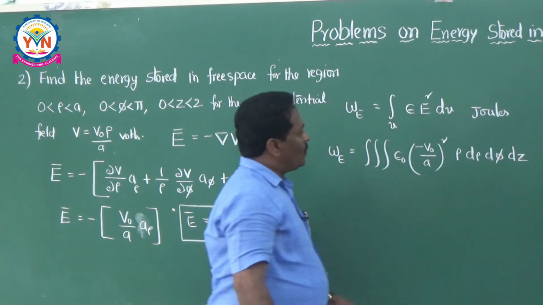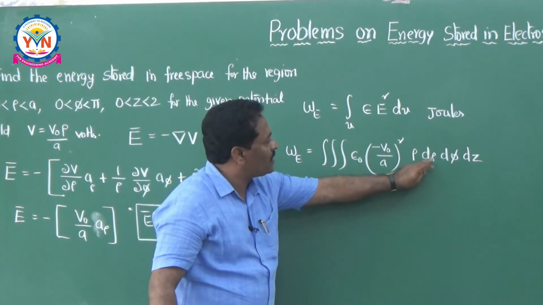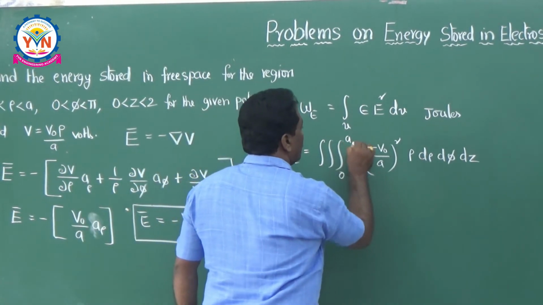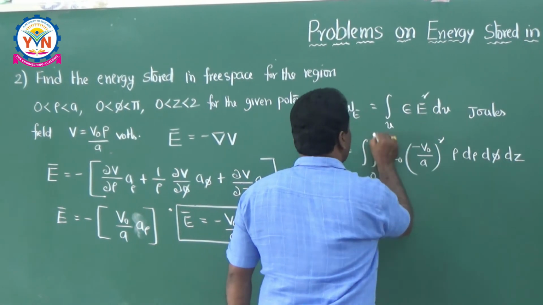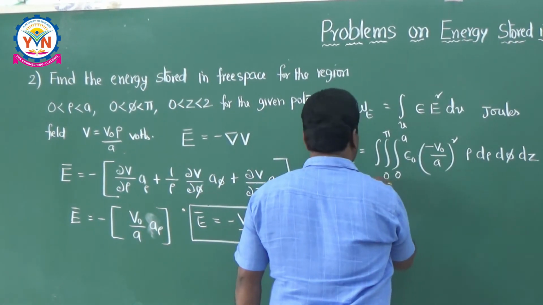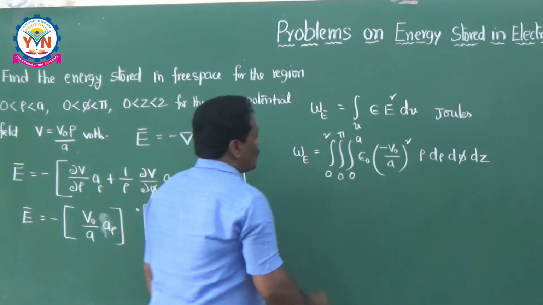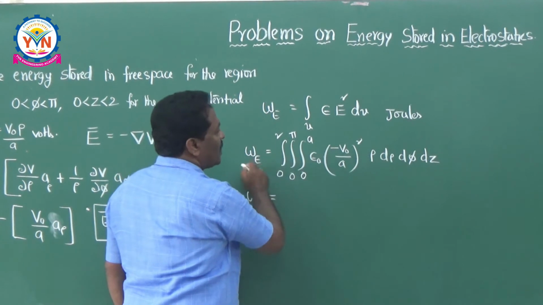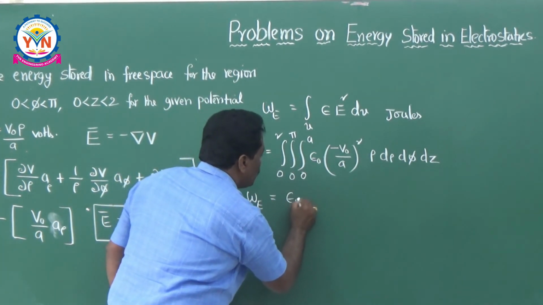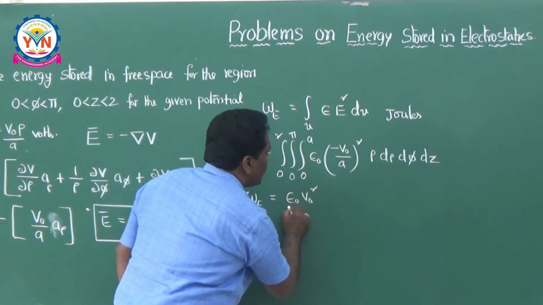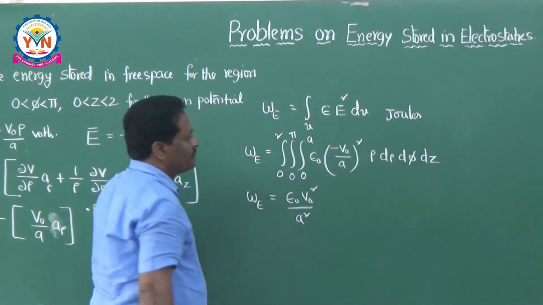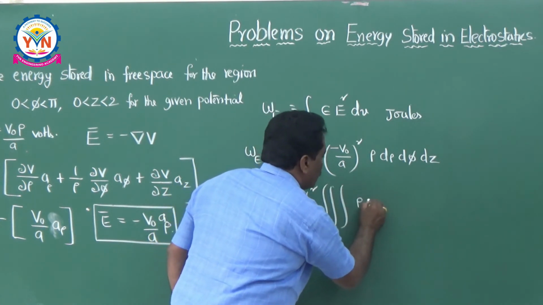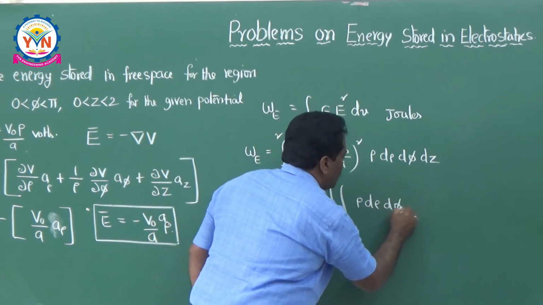Now going for the limits of integration. The rho limits are given as 0 to A, phi limits are 0 to pi, and z limits are 0 to 2. These are the limits. So W is equal to epsilon naught into V naught square divided by A square, which is constant, and triple integration rho d rho, d phi and dz.